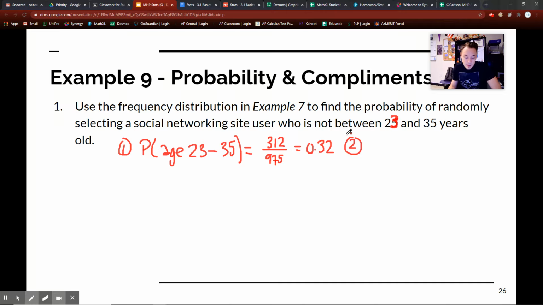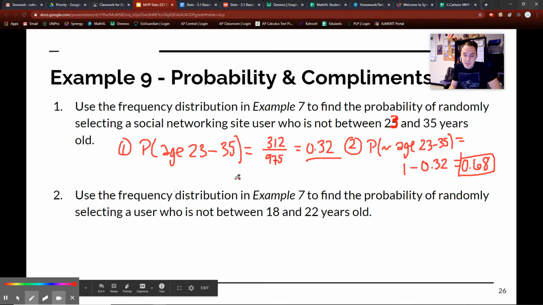Now my second step would then be to find the probability of not, and that's what the squiggly line, or tilde, means, not age 23 to 35. So that means I just take 1 minus 0.32. And 1 minus 0.32 is just 0.68. So this is the probability, this is a complement of not selecting a user that's 23 to 35 years old. Okay, that's a complement. So first step, find what the actual probability is, which is this. Second step, subtract that from 1, and then there you go.